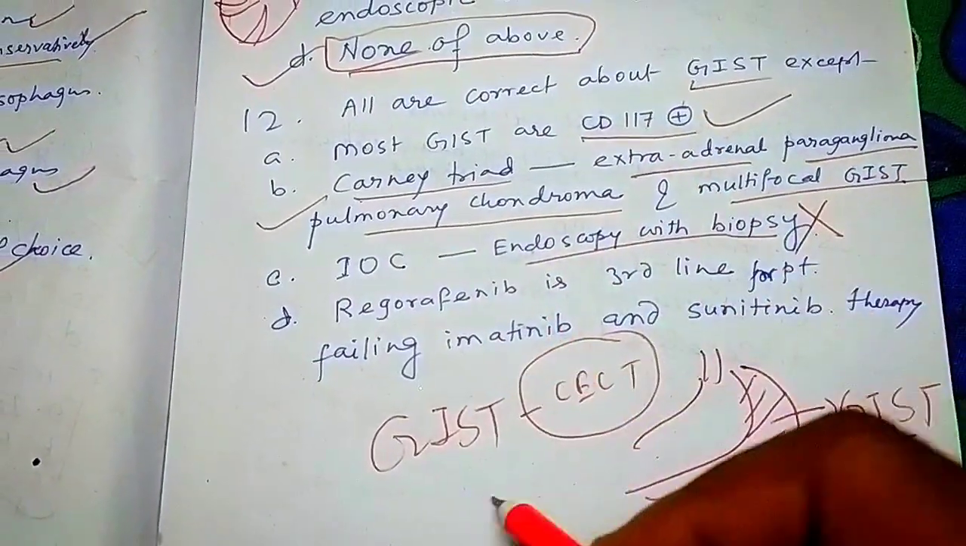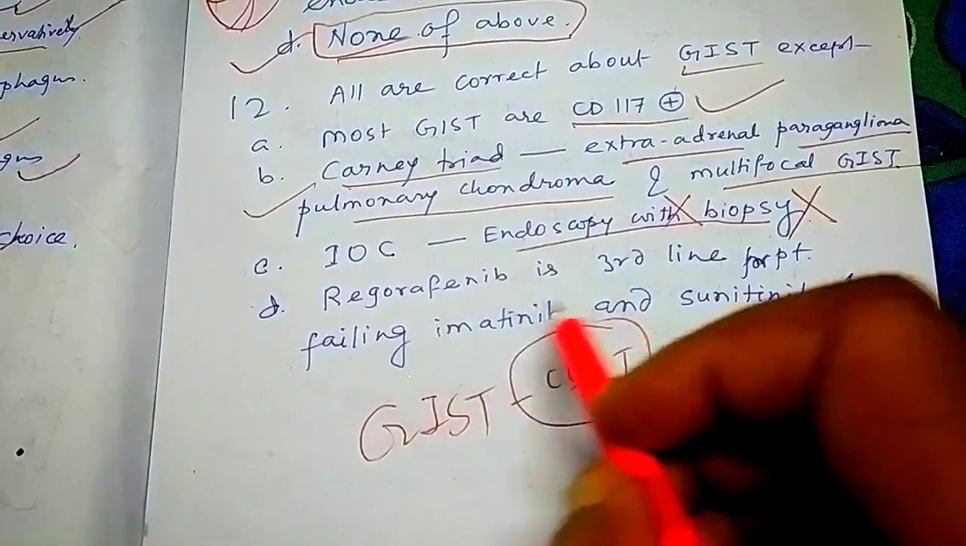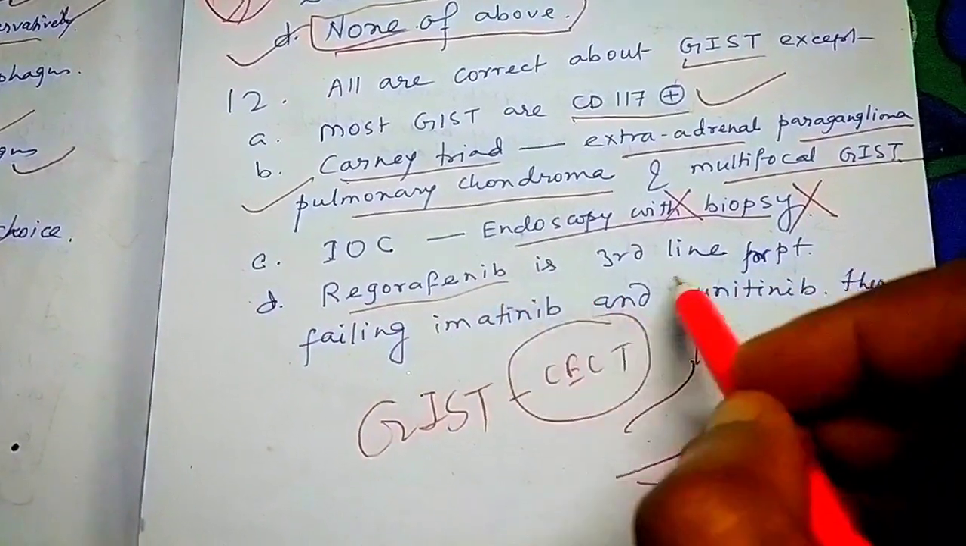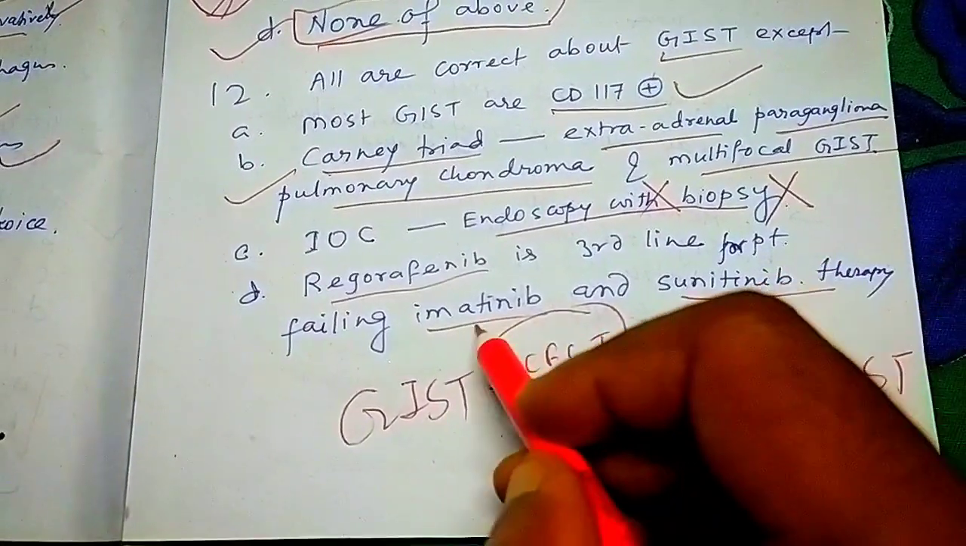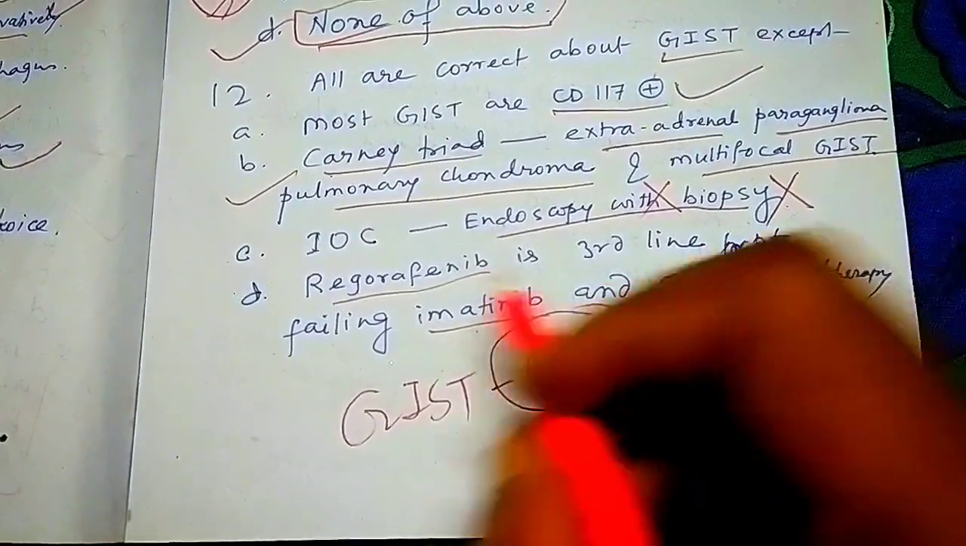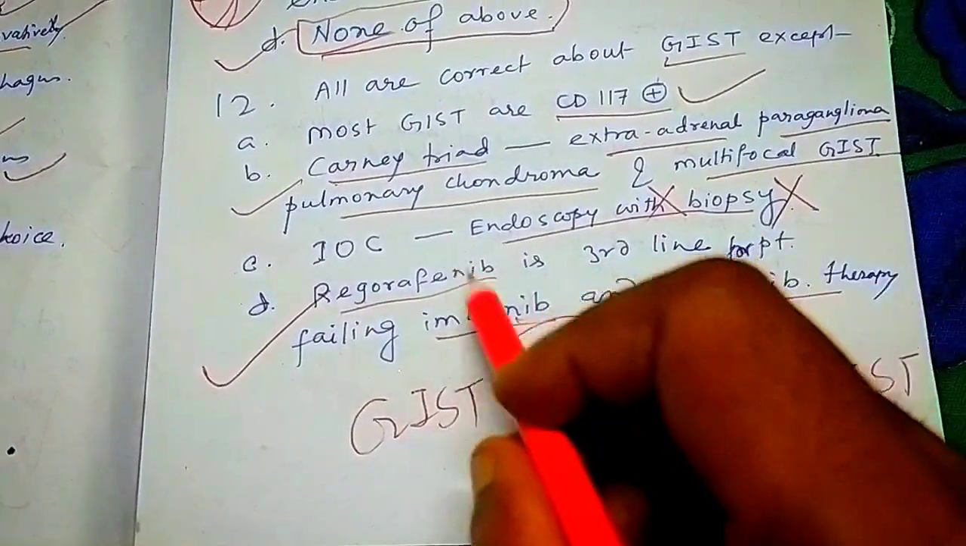So for the GIST tumor we use CT, not biopsy. Next is regorafenib is third line after the imatinib and sunitinib. Yes, imatinib is first line, sunitinib is second line, regorafenib is third line. This is also correct. So imatinib, sunitinib, regorafenib.